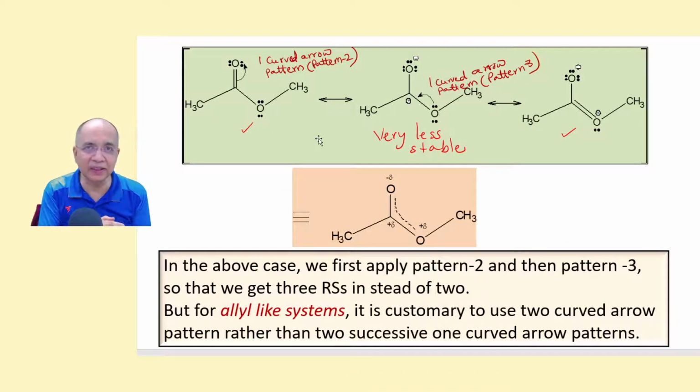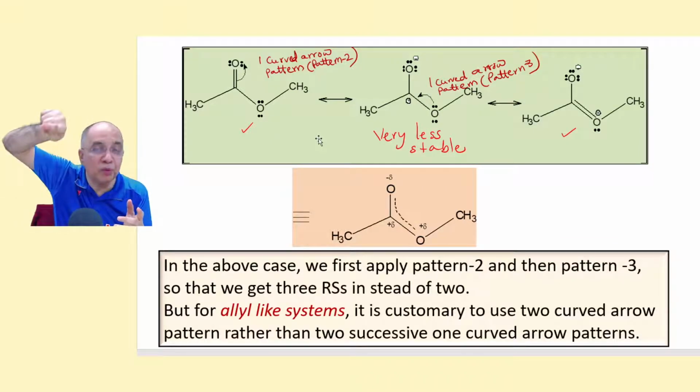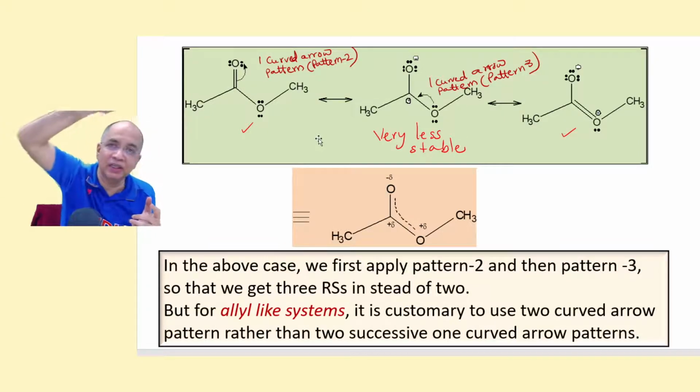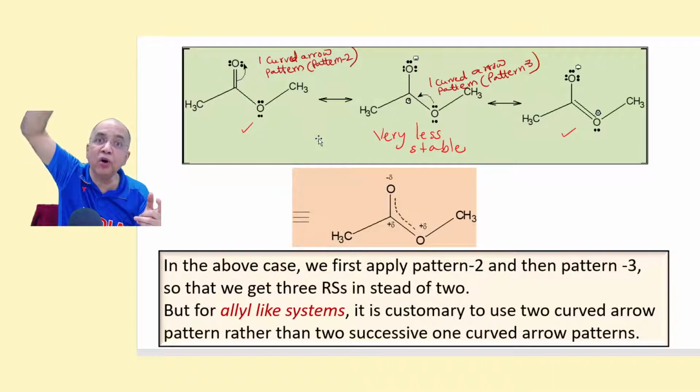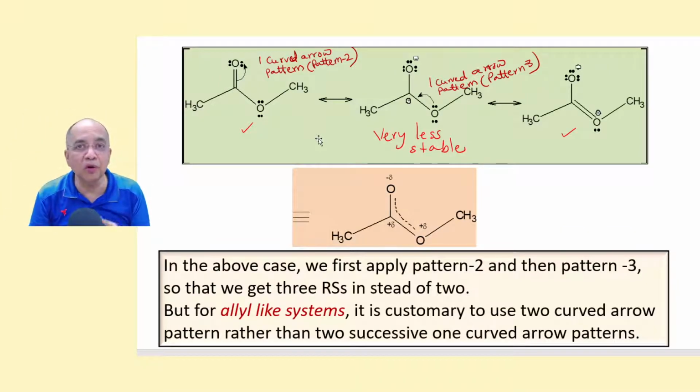Allylic carbocation, that is a plus charge next to a pi bond. That is 1 curved arrow mark. The pi bond will be delocalized, not the positive charge. The positive charge will automatically migrate, but the arrow mark will be shown from the pi bond ending with a sigma bond, so that the single bond becomes a double bond and the double bond becomes a single bond. That is the allylic carbocation.